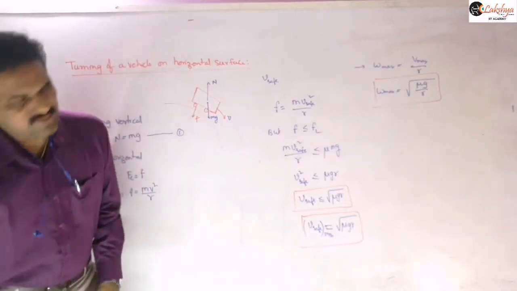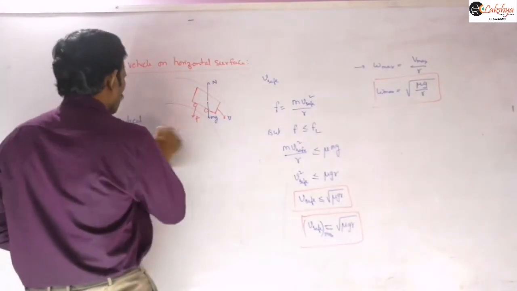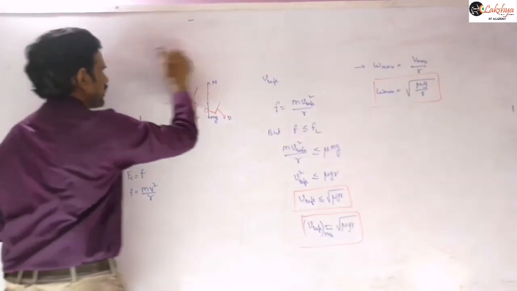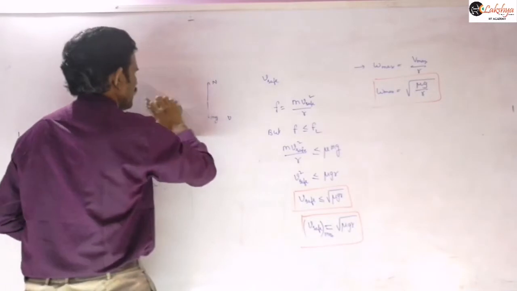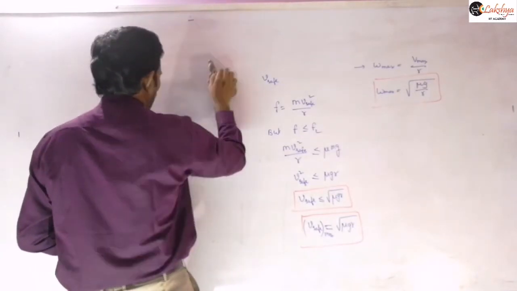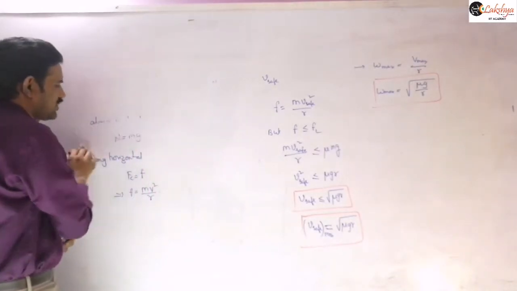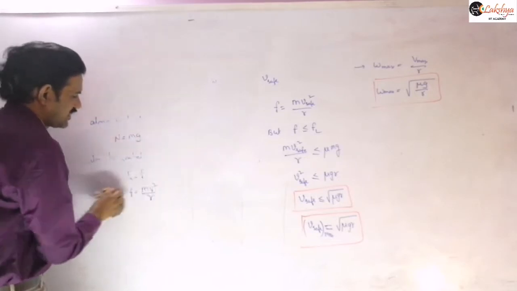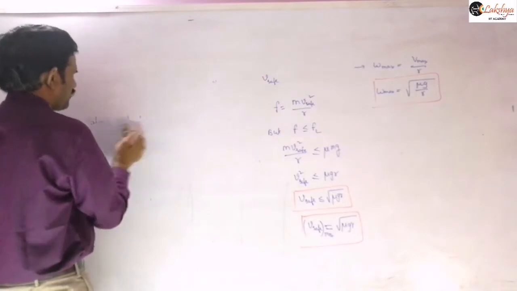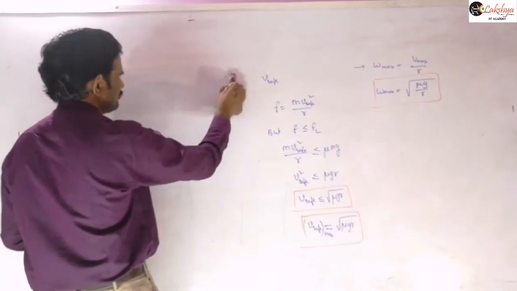And now, if the vehicle is taking a turn on a banked road, let us take this. To avoid the possibility of skidding, for safe turning, generally the banking of the road or the banking of railway tracks takes place. Banking means, you can observe that when you are taking a turn on a road, the outer edge of the road is raised when compared to the inner edge. So the outer edge of the road is slightly higher than the inner edge. Such a phenomenon is what we call banking.